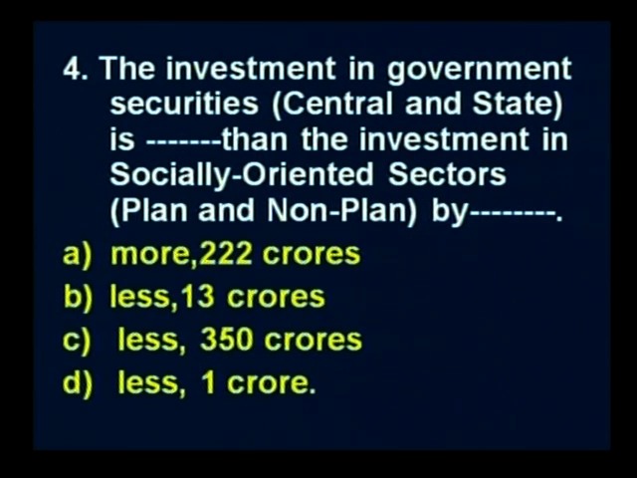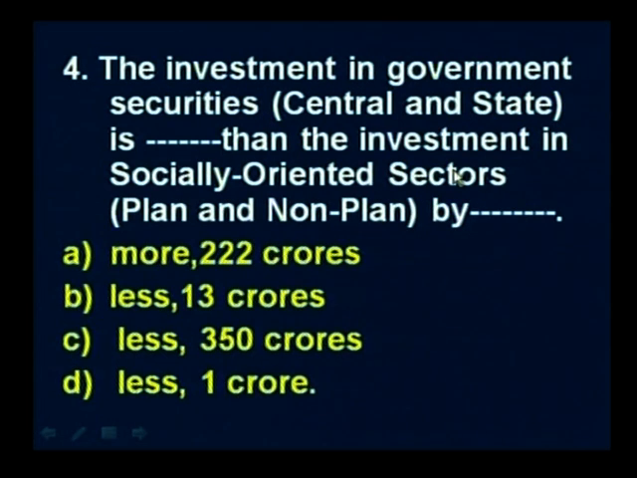Options you have is first dash lo more, comma 222 crores, second dash lo less 13 crores, third less 350 crores, fourth less 1 crore. So, ikkada meeki paina unna dash lo you will either get an answer less or more, that is what the options are. More oka daniki undi, migilina daniki less undi. Ee second ichina dash lo you will arrive at the figures 222 or 13 or 350 or 1.